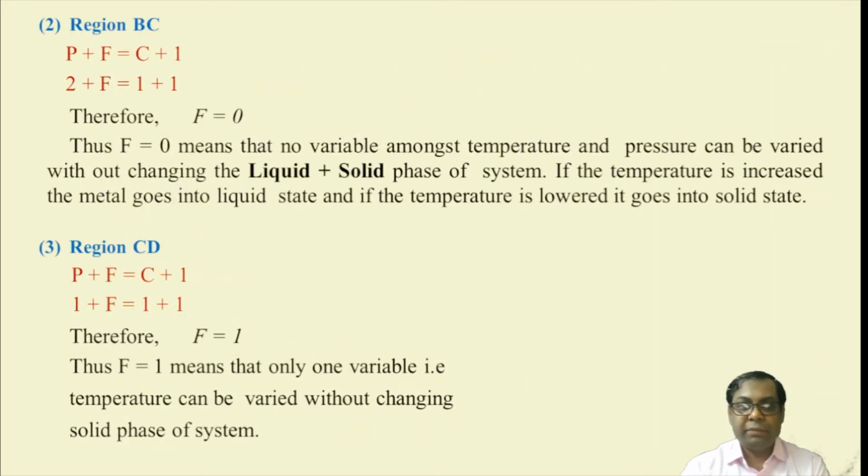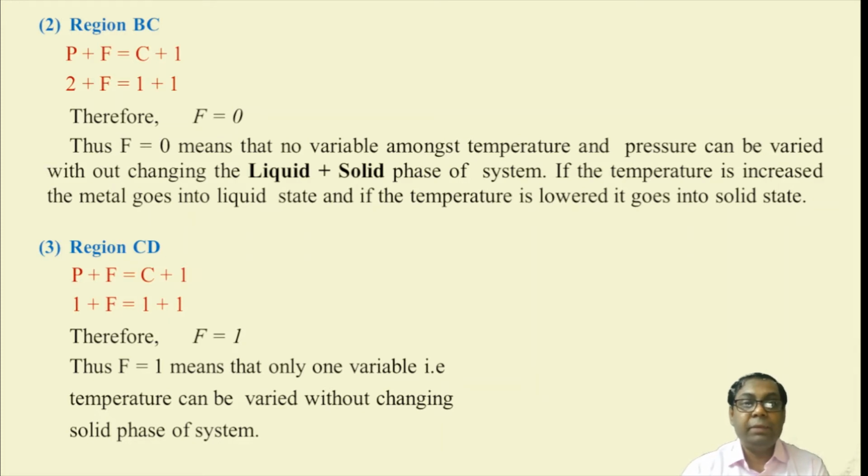Region BC is the flat straight line where the change of phase occurs at a constant temperature of 0 degree centigrade in the case of pure water and ice. So we get P plus F equal to C plus 1, P equal to 2, because there are two different phases, one is ice, one is water, and from here we get F equal to 0 from the equation.